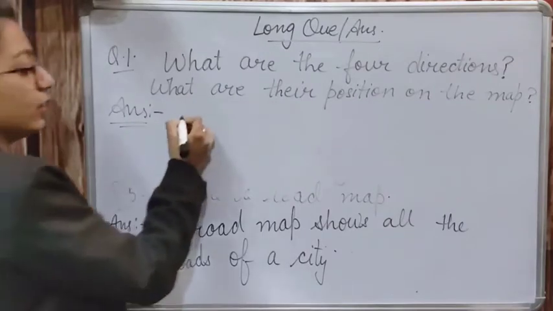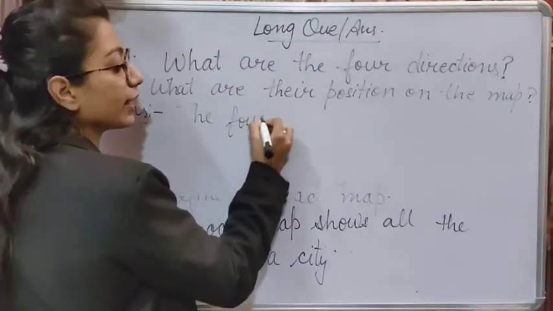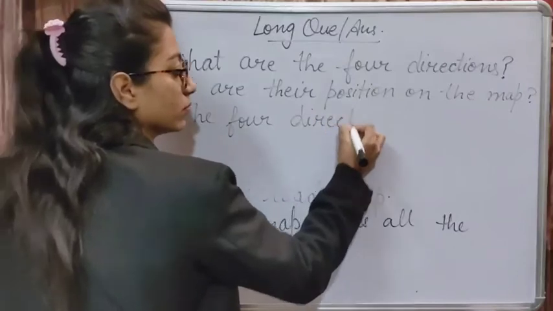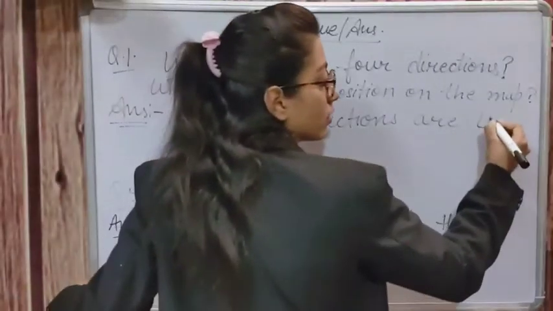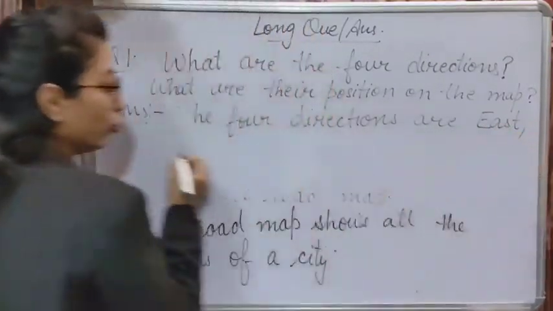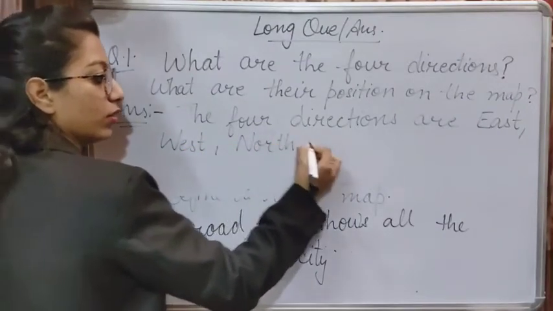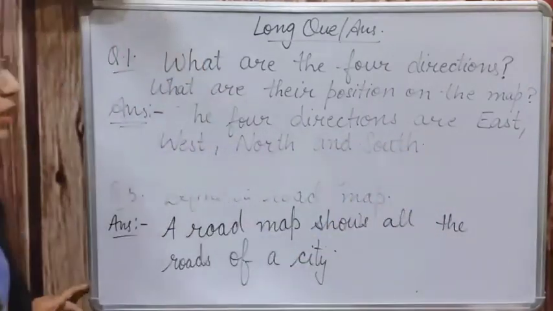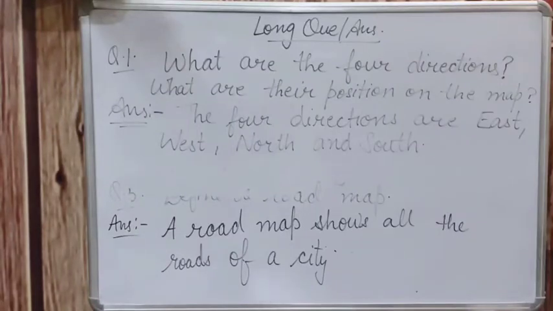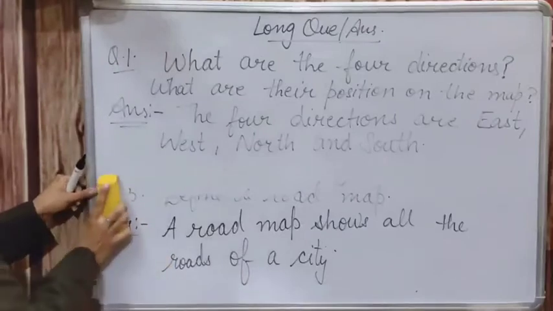So yes, first of all, write here the directions. How many directions I told you? 4 directions. The 4 directions are, first one is east, west, north and south. Okay, the 4 directions are east, west, north and south. Now we have to tell their positions on the map. So what are their positions on the map?